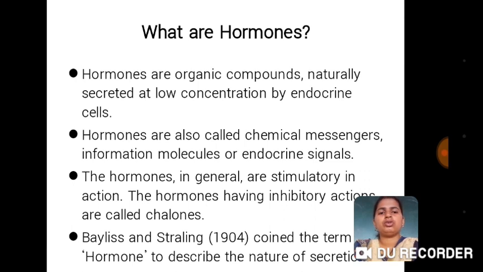What are hormones? Hormones are organic compounds naturally secreted at low concentration by endocrine cells. Hormones are also called chemical messengers, information molecules, or endocrine signals. The hormones in general are stimulatory in action. The hormones having inhibitory actions are called chalones.